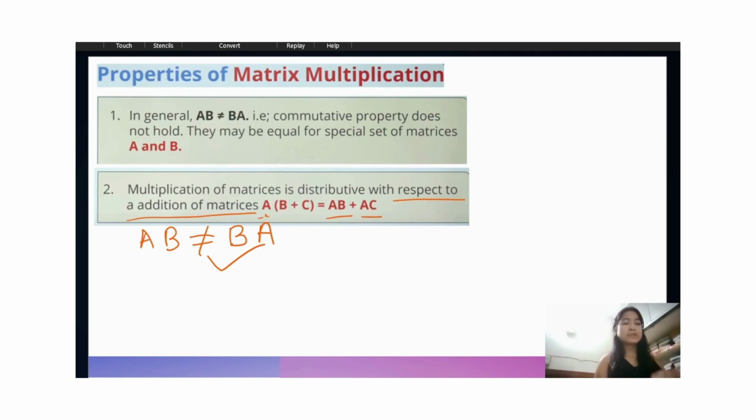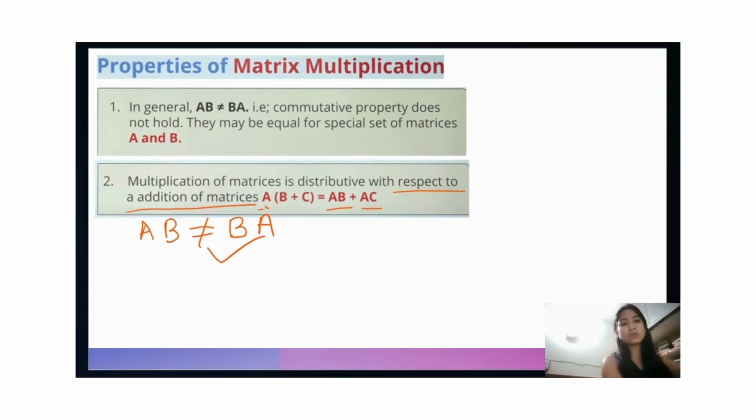Okay, so in the next video we will cover questions on these matrices, like we will do some examples of how we can multiply. Alright, so we will move to the next part in the next video.